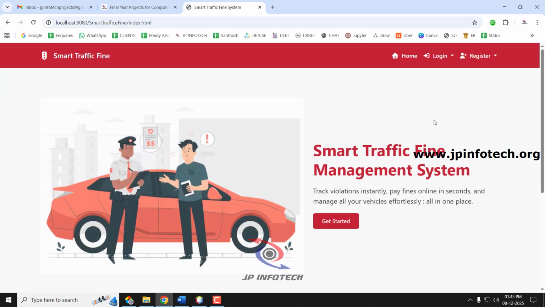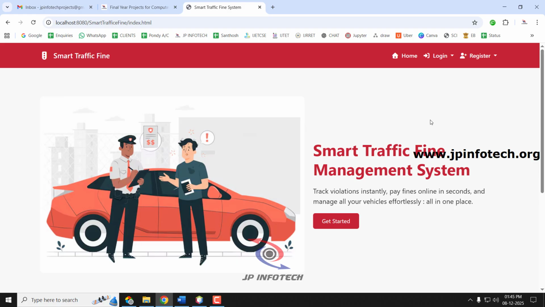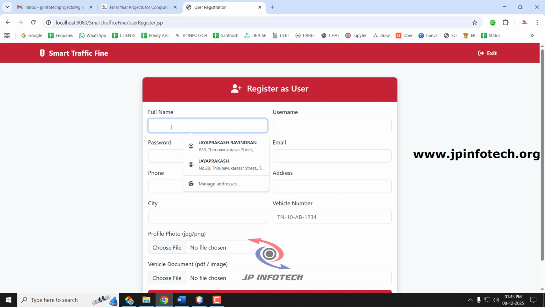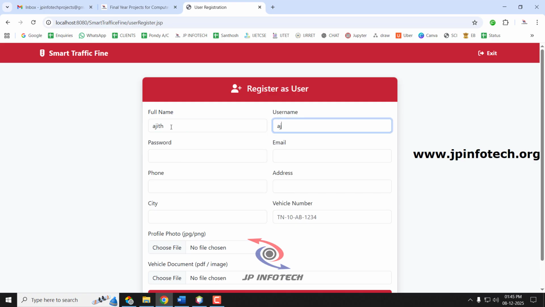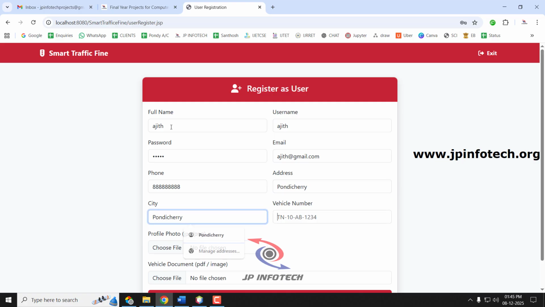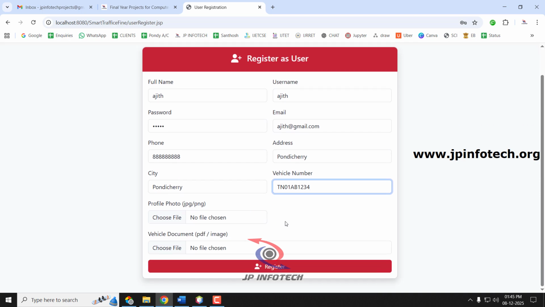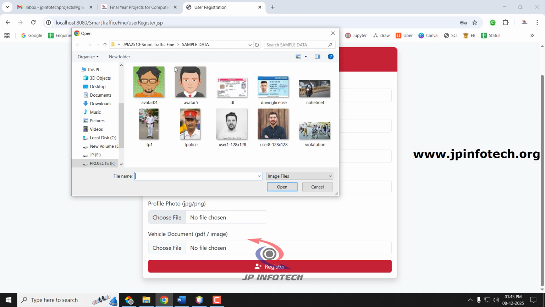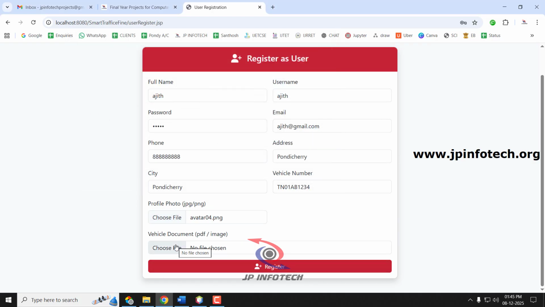Now for this kind of case, where the user is not registered yet, I am going to register a new user. Just go to the new user. I'll register a name Ajit, username Ajit, password, email ID, phone number, address, city, and vehicle number. I'll update the vehicle number as TN01AB1234, which was created for the chart sheet. Then I'll enter a profile photo, a vehicle document, and click register.